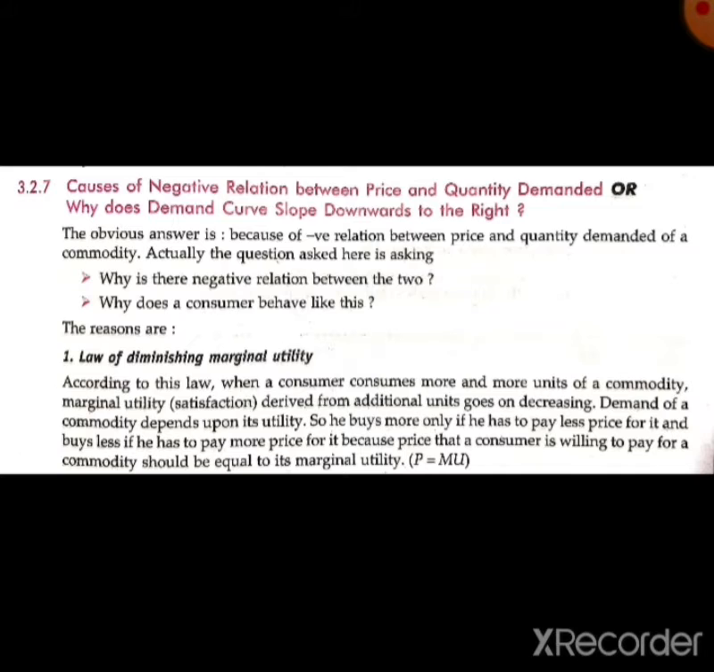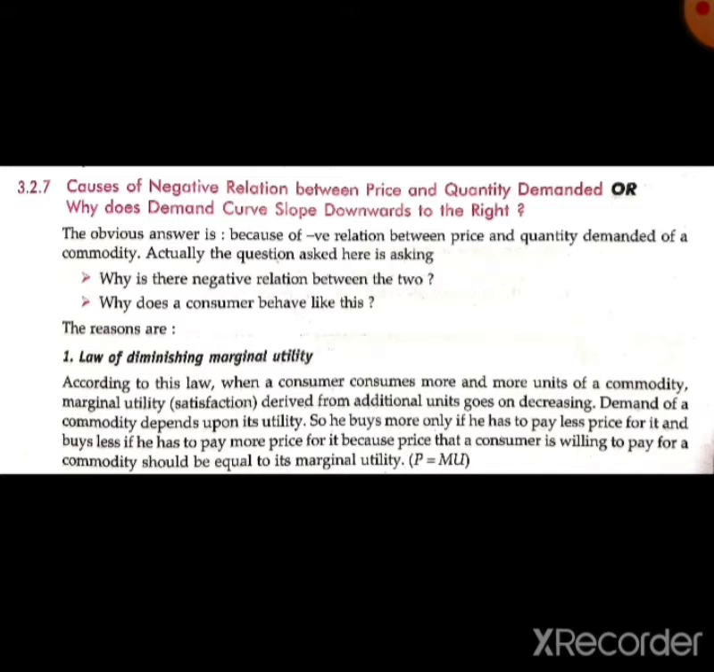We know very well what diminishing marginal utility is. Whenever we consume more and more units of a commodity, the marginal utility, that is MU, derived from each additional unit goes on decreasing. Demand of a commodity depends upon its utility.